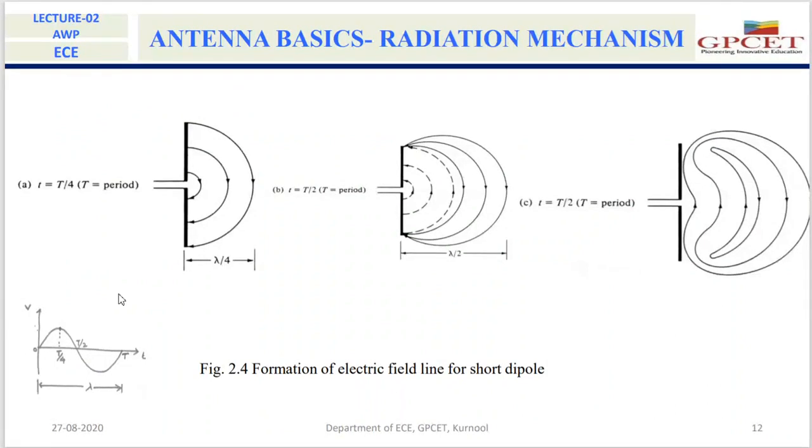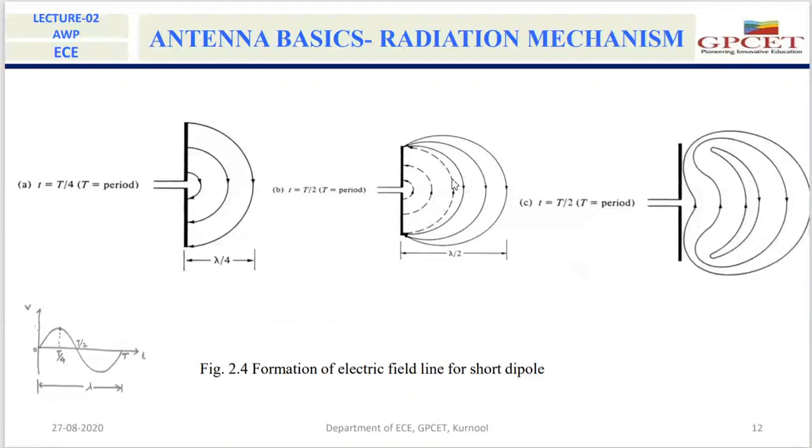So this is the input signal for this dipole antenna. After a time period T by 4, the field lines will be like this. The first generated electric field line has traveled radially to a distance of lambda by 4. Then after T by 4, what is happening? The input signal voltage is decreasing. Because of the decrease in the input signal voltage, there will be a charge diminish. That means the charge will decrease, which produces the field lines in the reverse direction.